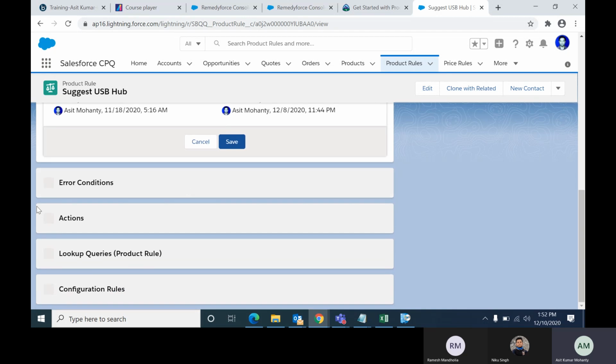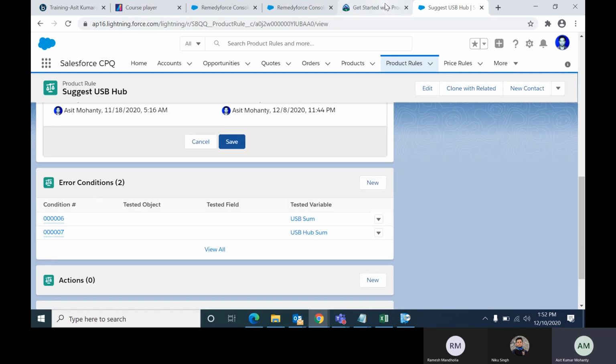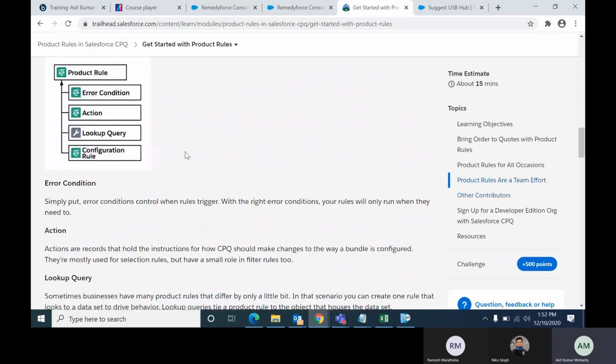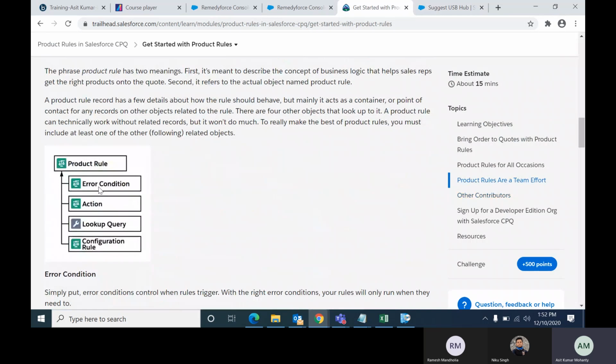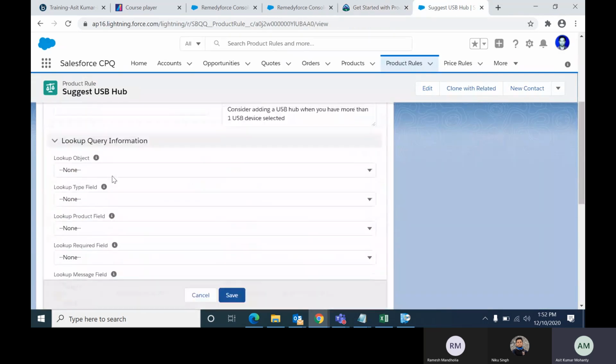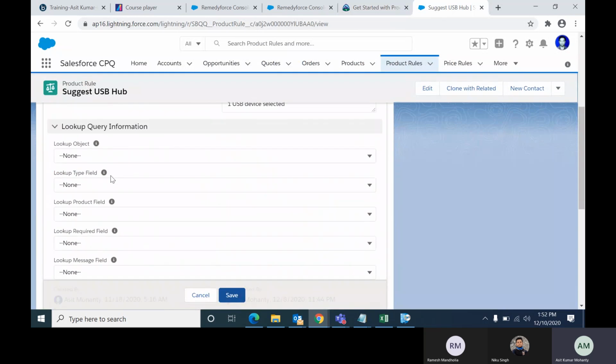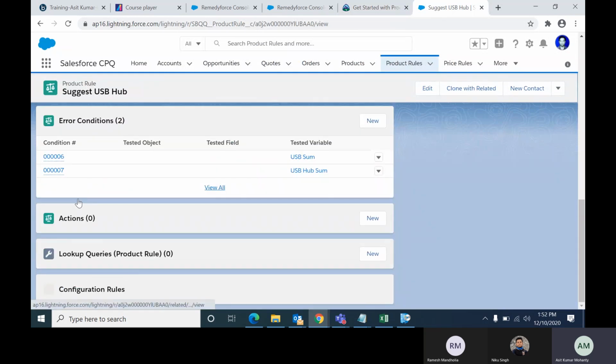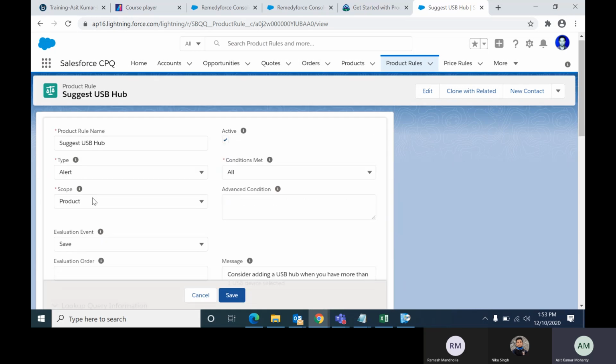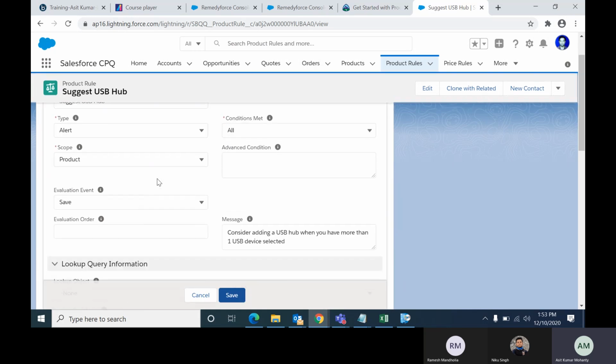Condition means error condition. If you compare with this diagram, then you can understand. Inside the product rule, error condition, action, lookup query and configuration rule are present. So these are the items: lookup query, error condition, actions, configuration rule. These are present inside the product rule.